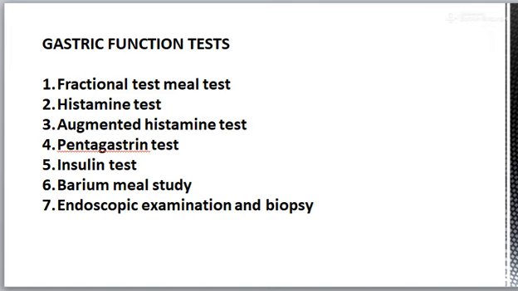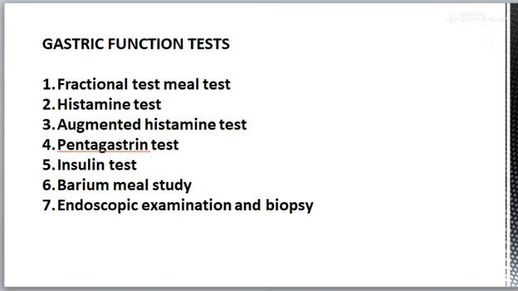Then third is the augmented histamine test. This test is performed with progressively increasing dose of histamine in stepwise manner till a maximal secretory response is obtained. The maximal secretory response correlates well with the total number of parietal cells in the gastric mucosa. Fourth is the pentagastrin test.